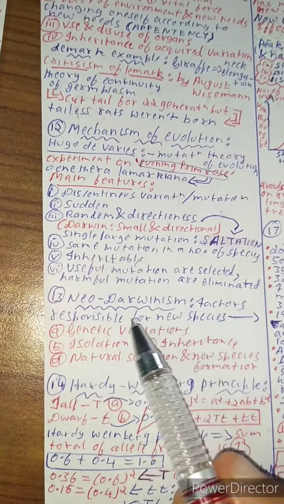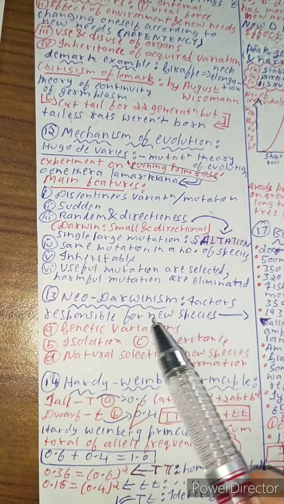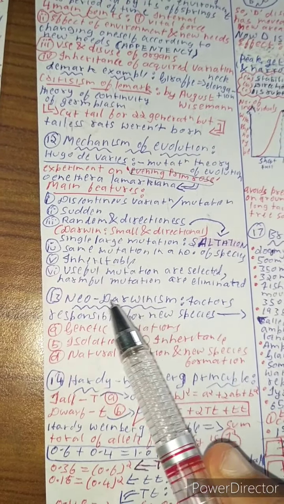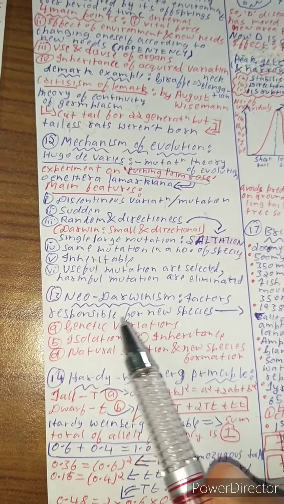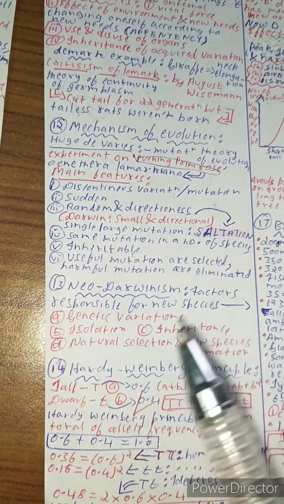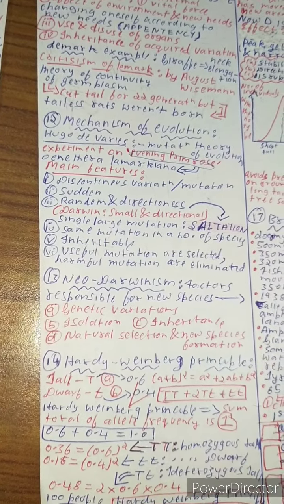Now let us speak about Neo-Darwinism. What is new? New means new. What are the new theories of Darwin's? These are the factors affecting new species. Factors responsible for the formation of new species. One is genetic variation, gene variation, isolation, inheritance, natural selection, and new species formation.